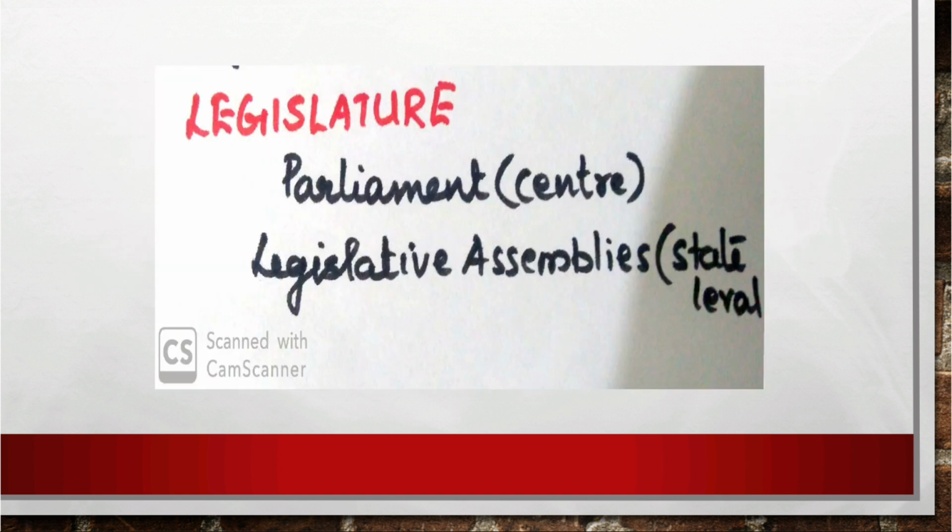Now, the next paragraph. The legislature, as per the Constitution of India, consists of a parliament at the center and legislative assemblies at the state level. That I have drawn this way. Legislature मतलब उसमें कौन कौन है? सेंटर लेवल पे पार्लियामेंट और स्टेट लेवल पे लेजिस्लेटिव असेंबलीज.